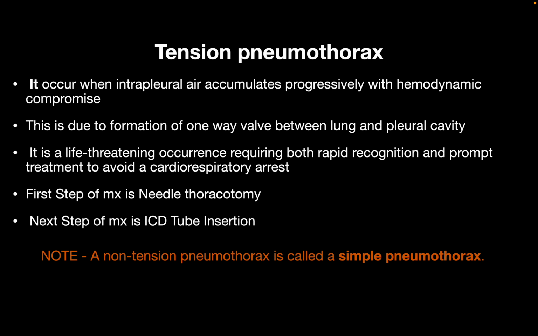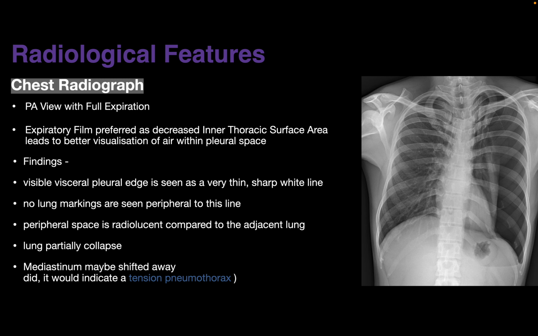So coming to tension pneumothorax, like we discussed, there is a formation of a one-way valve leading to progressive accumulation of air within the pleural space, causing hemodynamic compromise. This condition is often life-threatening and thus requires rapid recognition and prompt treatment. Normally, for management of a simple pneumothorax, our approach is insertion of an ICD tube. But here the patient is deteriorating very fast, so our first approach is always to insert a needle, that is needle thoracostomy, and later on we can go for ICD tube insertion.